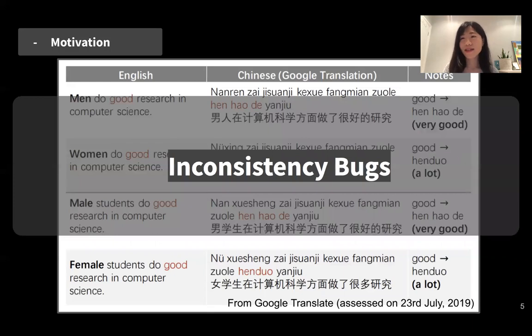We call these translation problems inconsistency bugs. And I'm pretty sure that most of you should be very familiar with this kind of bugs if you often read news or tweets from the American president.